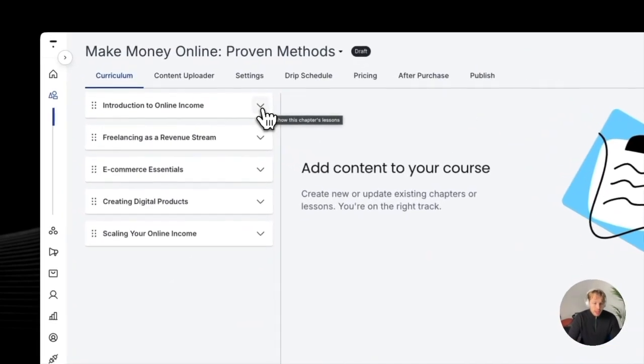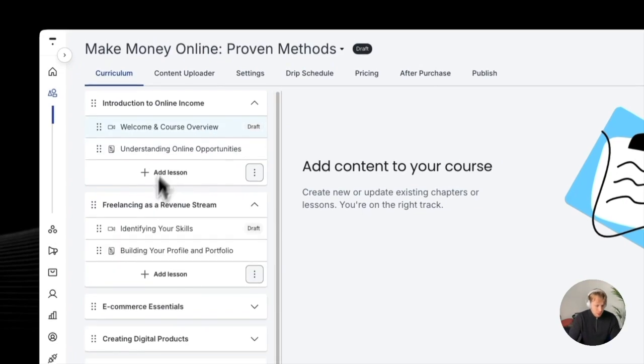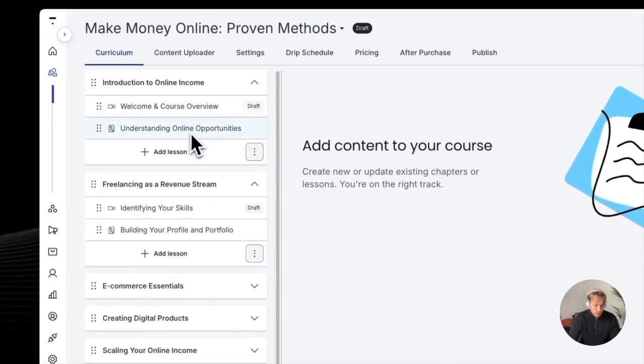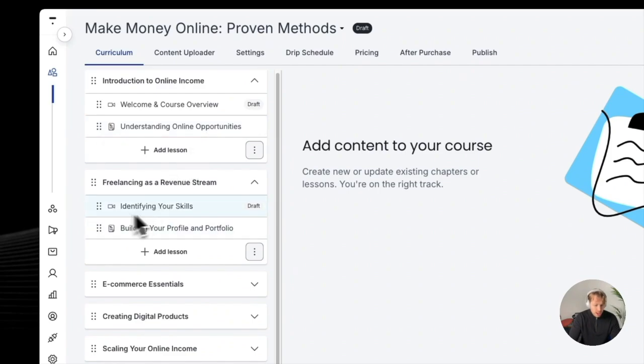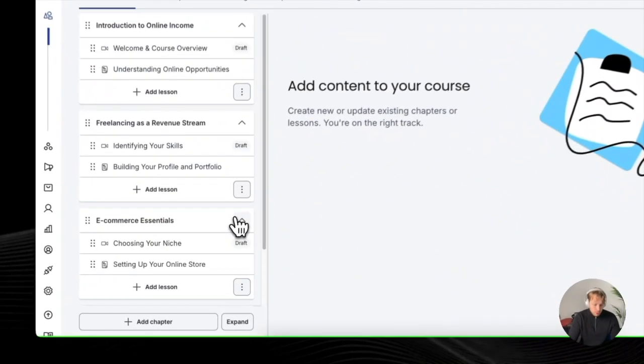Now you can open up these individual chapters, and you can also see that the AI has generated these lessons: welcome to the course and overview, understanding opportunities, identifying your skills, building your portfolio. And this will guide you towards the right type of course structure. Back in the day when you didn't have AI, you would basically have to start from scratch. You would need to come up with the structure by yourself or by taking a look at what your competitors have done. But these days you can do this all with AI.